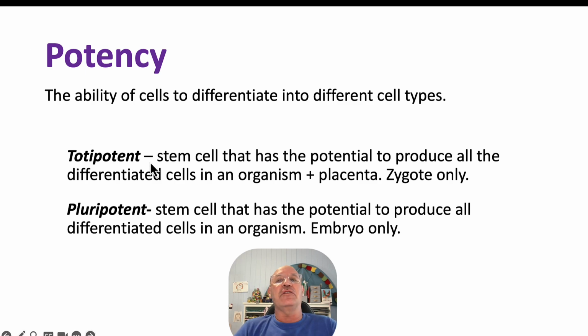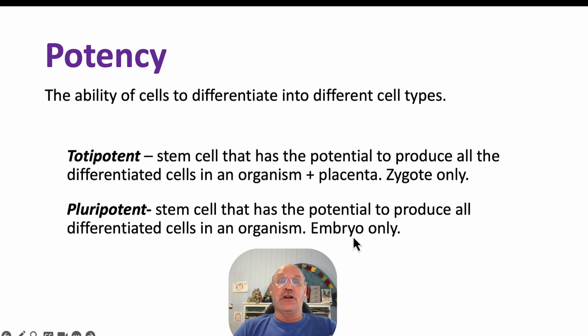Totipotent is a stem cell that can potentially produce every type of cell in an organism, and also the cells of the placenta. So it's totipotent, totally potent, it can produce all of the cells of the organism plus the placenta. There's only one cell that's able to do that, and that's the zygote. It's that first cell, the fertilized egg, if you like. It is able to produce cells to make the placenta and also every cell in the organism.